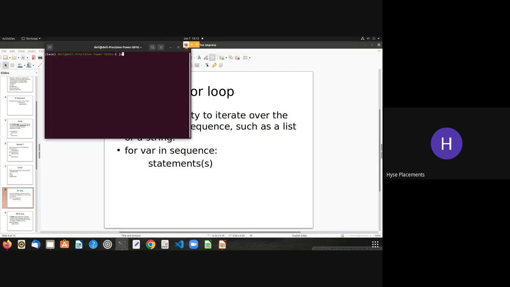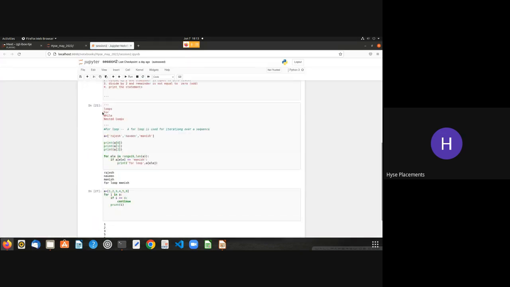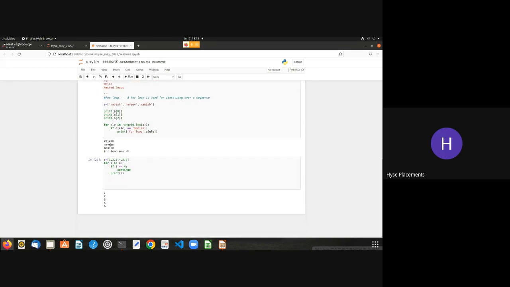First, let us open our Jupyter notebook. Session 2 ipynb, the IPython notebook. Yesterday we started our loops. Today we'll look into the while loop. So how is the while loop used in Python? Let us understand the definition, or the basic understanding, of the while loop.